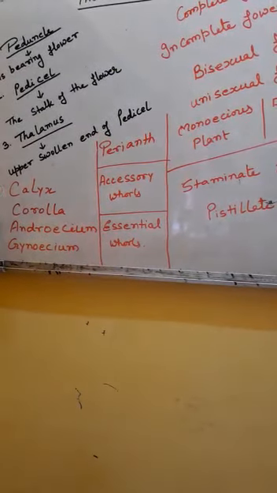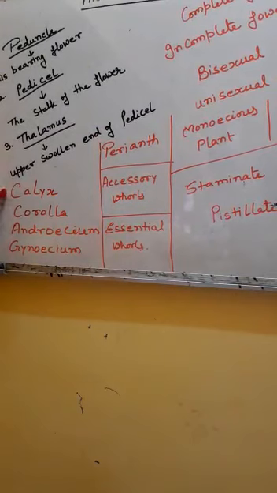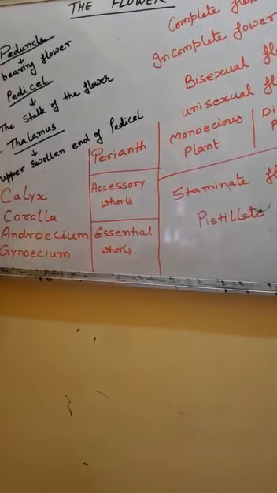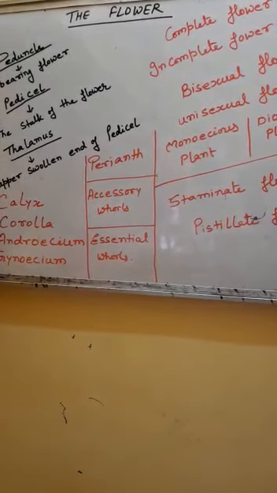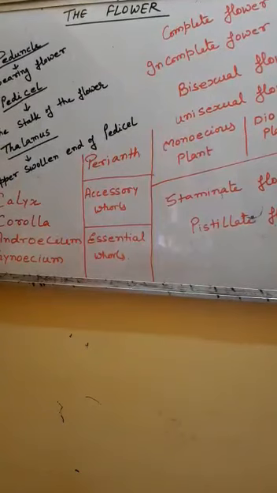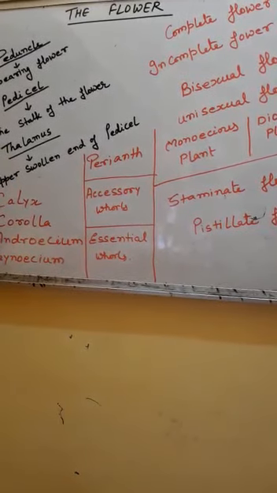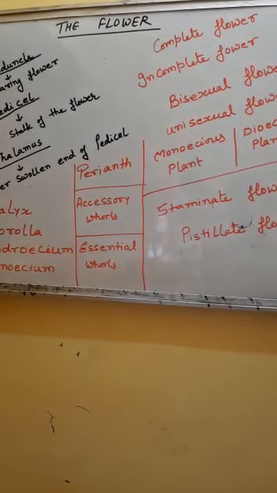Calyx and corolla are called accessory whorls because their function is not directly associated with the reproduction process, but it helps in reproduction. Calyx protects the flower and corolla helps in pollination.